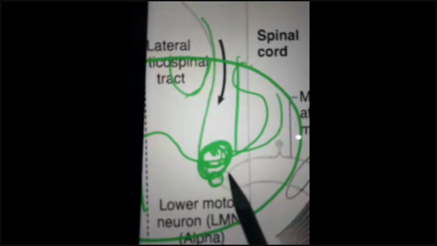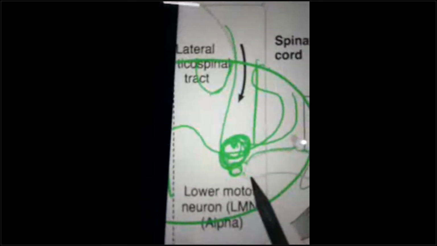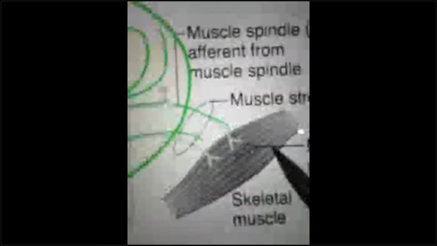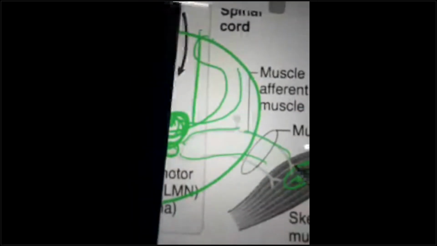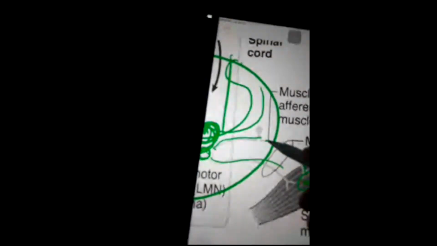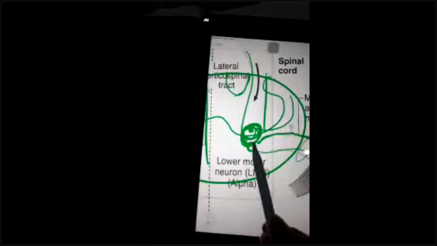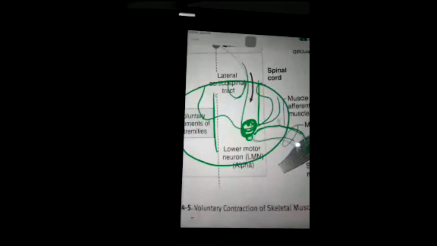So from here, the lower motor neuron. These two are the lower motor neurons. This is the muscle. This is the muscle spindle. So if I tap the tendon, this muscle spindle will get stimulated. This gamma motor neuron will go and give impulse to the anterior horn cell of the spinal cord. Now from here, the alpha motor neuron will come and it will supply the extrafusal fibers. Can you see, these are the extrafusal fibers?